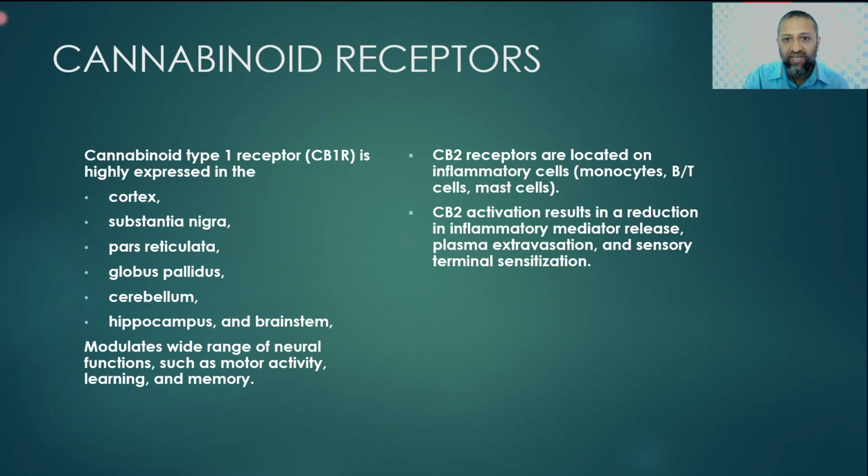CB2 receptors are located in the periphery. They are located in inflammatory cells, that is monocytes, B and T cells, and mast cells. CB2 activation results in a reduction of inflammatory mediator release, plasma extravasation, and sensory terminal sensitization. So the CB1 receptor is mainly found in the central nervous system and is responsible for neural modulation, and the CB2 receptor is found in the periphery for anti-inflammatory action.